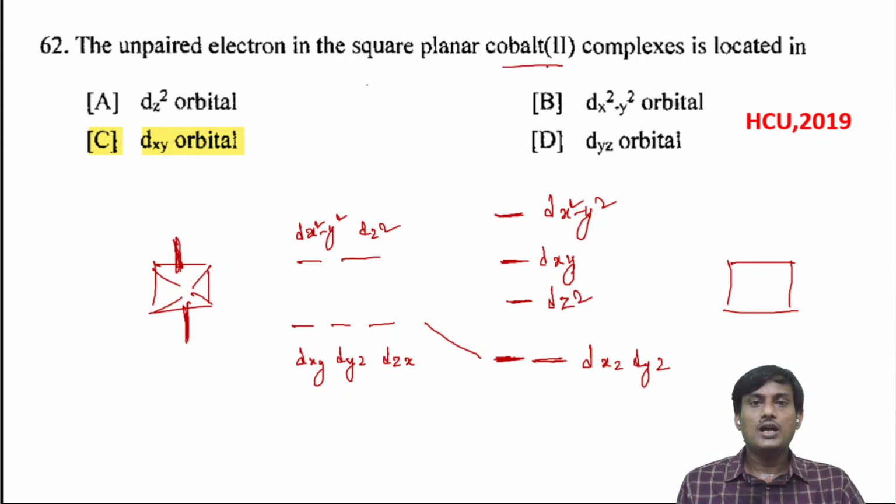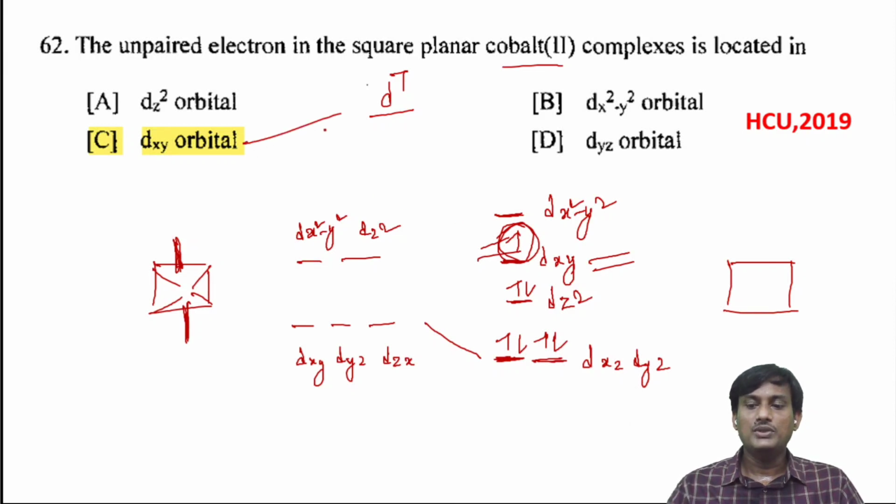Here, in the cobalt 2 complex, what is the electron configuration of cobalt 2? It's a d7 electron configuration. You have to fill 7 electrons, 1, 2, 3, 4, 5, 6, and 7. The 7th electron will be in dxy. So the unpaired electron in the square planar cobalt complex is the 7th electron, and it is in the dxy orbital.